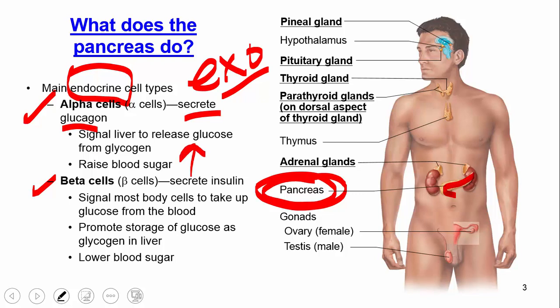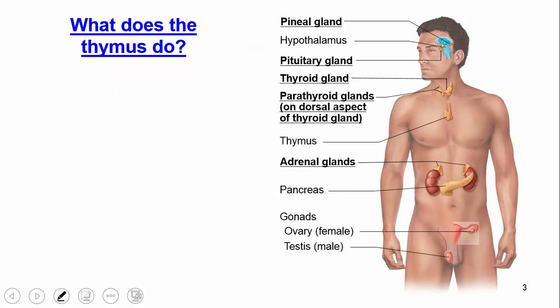The beta cells do the opposite. They secrete something called insulin. And when they're secreting insulin, what that does is it's telling your body to take up or use that sugar that's in your bloodstream, right? And store it in the liver in the form of glycogen for later use. So the net effect of that is that we lower our blood sugar when insulin is produced. You could see that these are very key hormones involved in someone, especially if they have diabetes, right? And these are hormones that have sort of gone awry. We'll talk about that in a second.